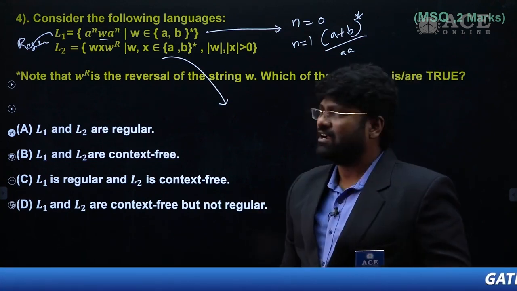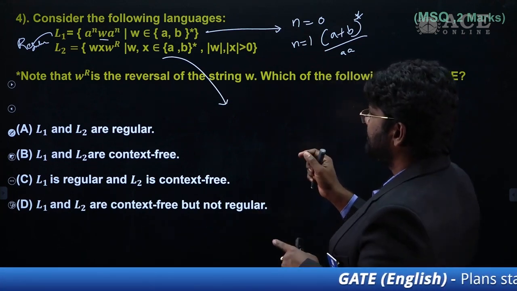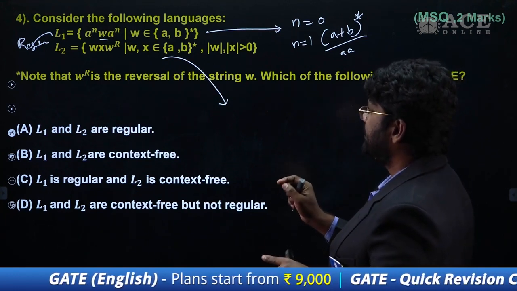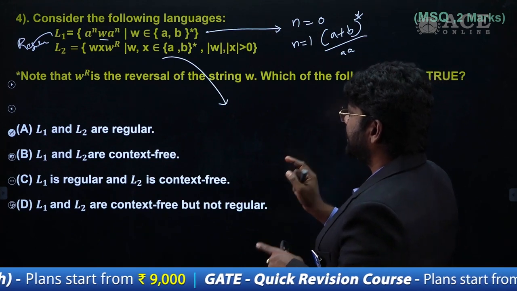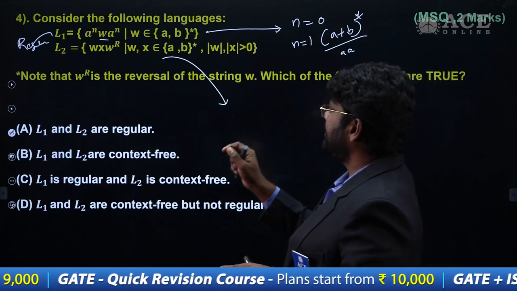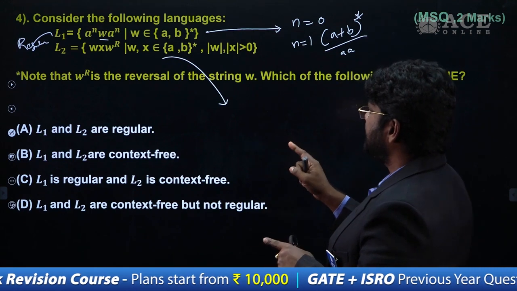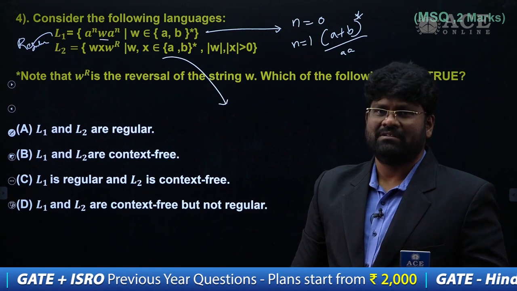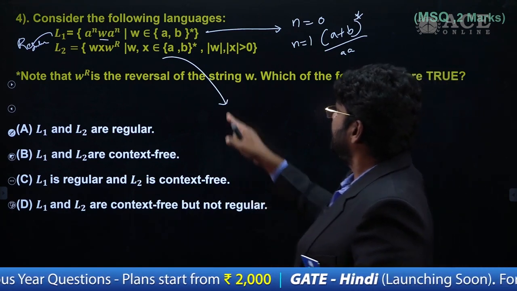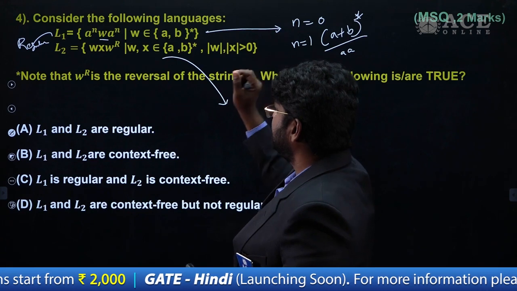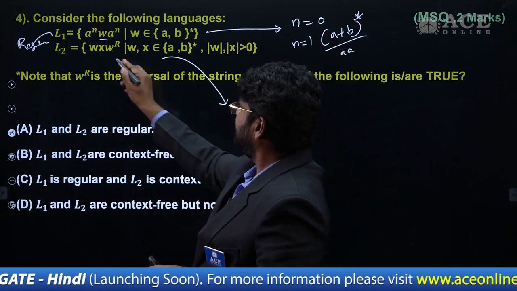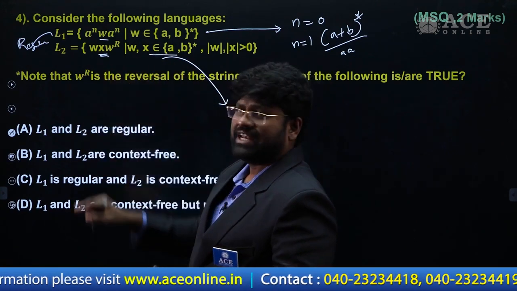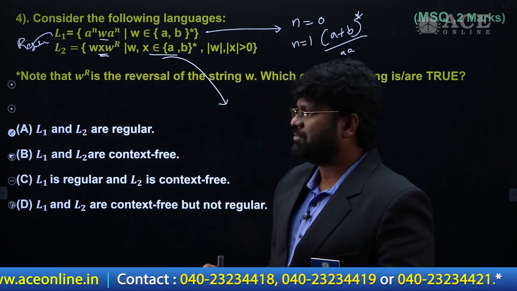And this is a very important language for all of us. A very popular language. It looks like a palindrome kind of thing, but actually it is not. This is the very popular regular language, because it will always produce all the sentences which start with the same symbol and end with the same symbol. That is the language. Why? Because the length of this one is greater than 0. Whatever string I may have in between, you can generate it from the x, but before it I must have a w, and after that I must have a w power r.